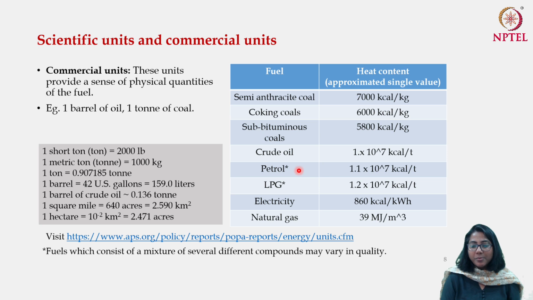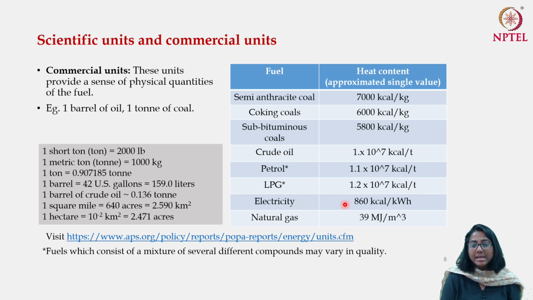If you look at petrol, the heat content per ton of petrol is 1.1 multiplied by 10 to the power 7 kilocalorie, and for LPG it's more or less the same because both of them are sort of byproducts of oil. So this is 1.2 multiplied by 10 to the power 7 kilocalorie per ton. And the conversion rate of electricity we have already discussed.